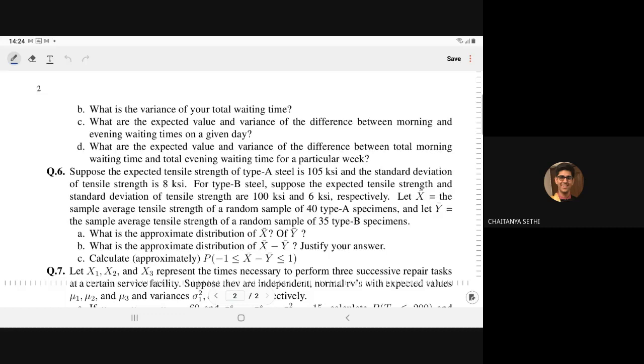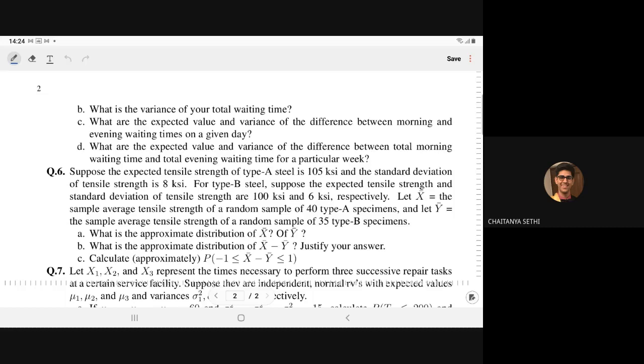Let X be a random variable we are defining, the sample average tensile strength of a random sample of 40 type A specimens. We are taking a sample of size 40. And Y denotes the sample average tensile strength of a random sample of size 35 type B specimens.